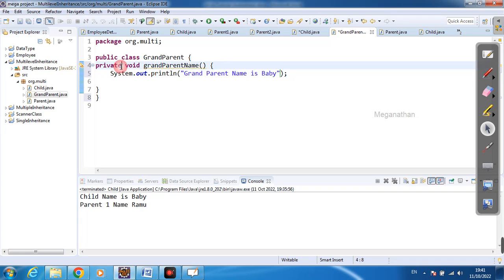I need to change this to public, because we are going to access this method in another class. We are going to access this method in other classes.